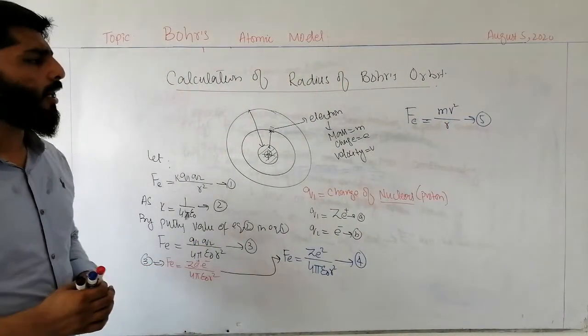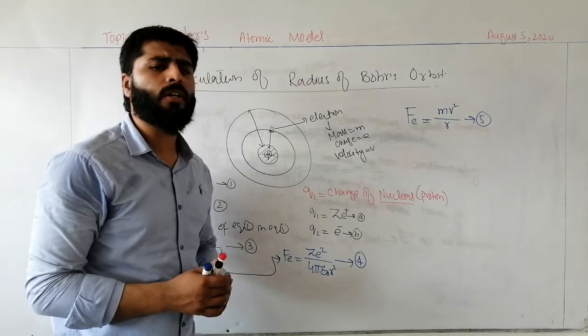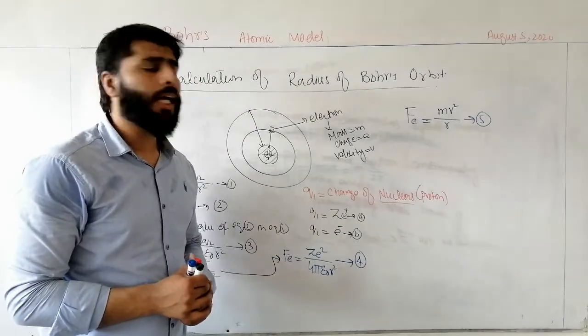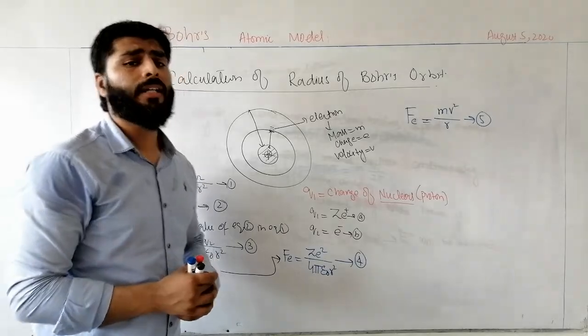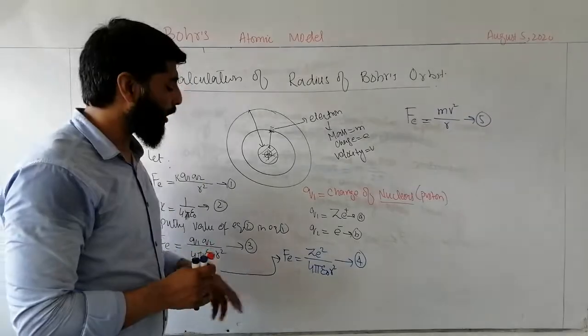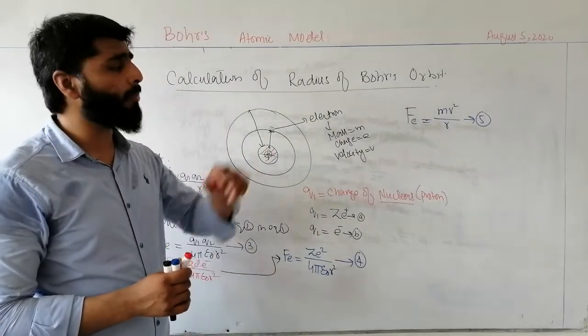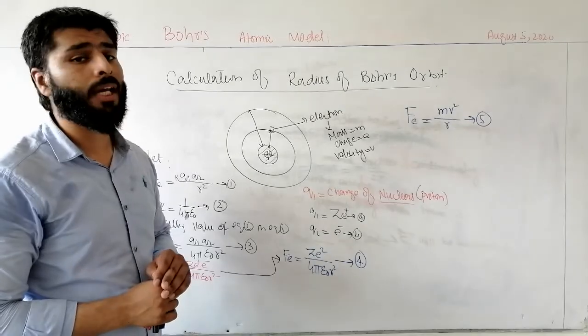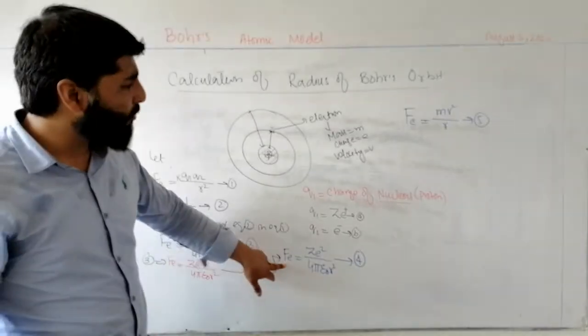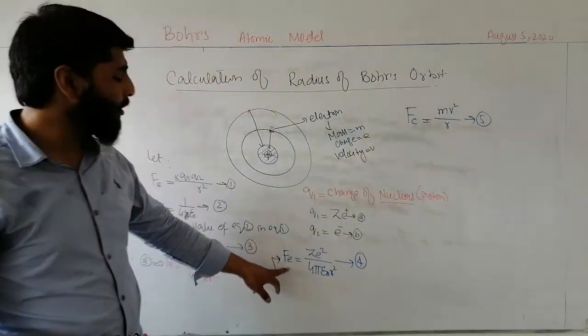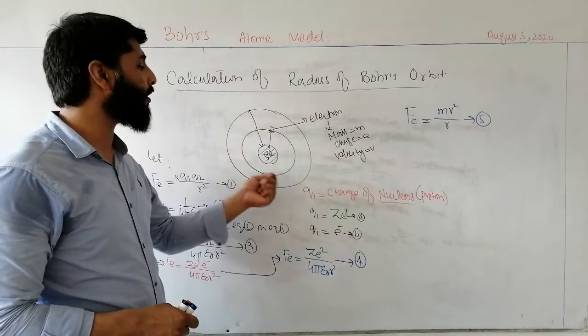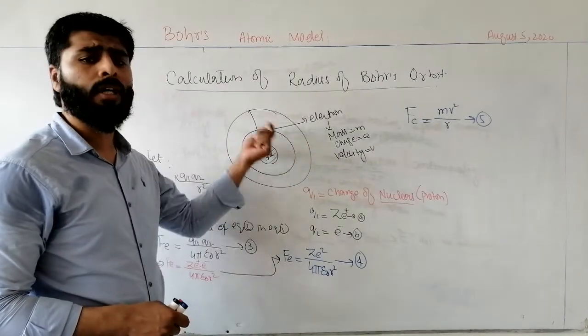Now students, according to Rutherford's atomic model, an electron is revolving around the nucleus and the magnitudes of the electrostatic force and centripetal force are equal to one another, as the purpose of both of these forces is to make the electron revolve around the nucleus.